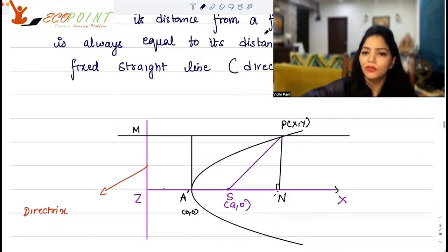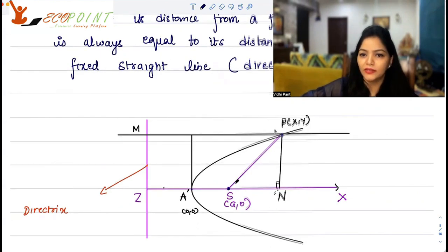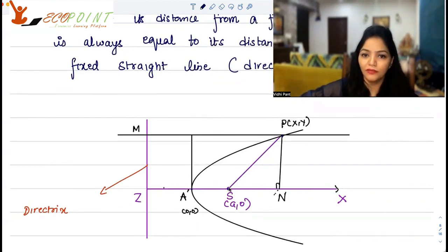So the scenario looks something of this sort. Suppose this is your S and this is the point P, which has the coordinates x comma y. And this point A is actually the origin. Now this line that you see here parallel to the y-axis, this is your directrix in this case. So MZ is actually the directrix. S is the focus that you have. A is 0, 0.